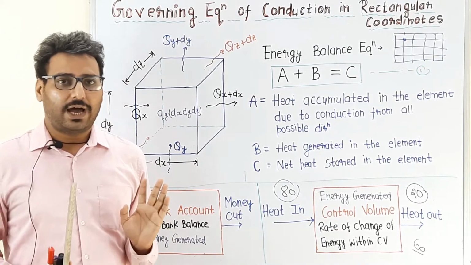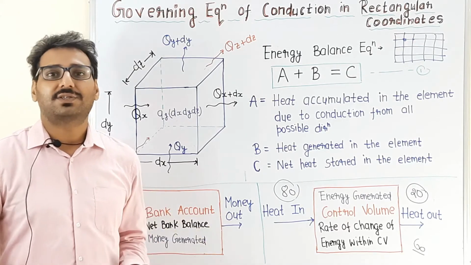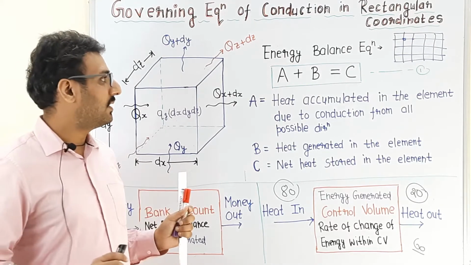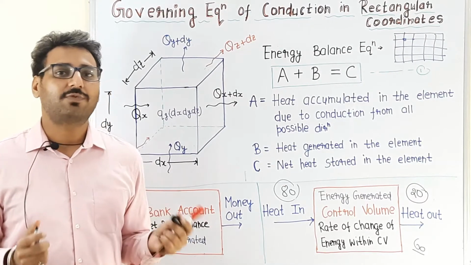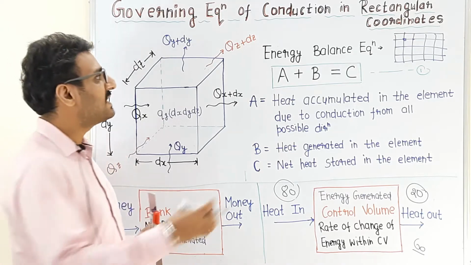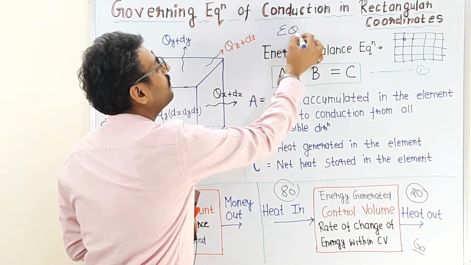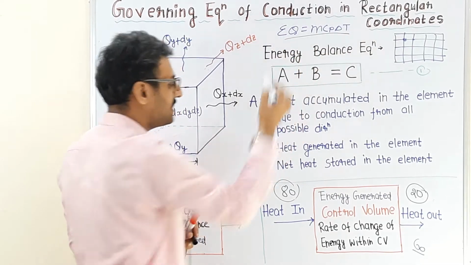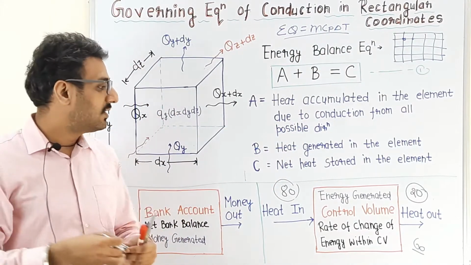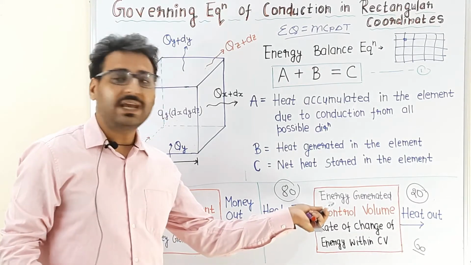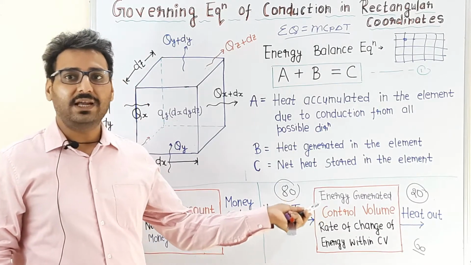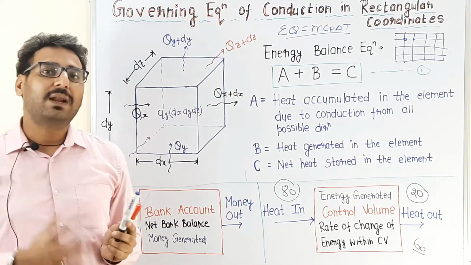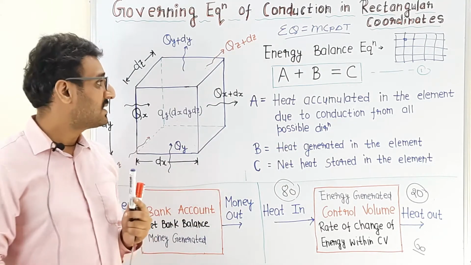As I already told you in the previous lectures, all our derivations in this subject start from the energy balance, which is sigma q equals m cp delta T, which means whatever heat is transferred to any control volume and stored by it will increase its internal energy. This is the basic principle behind all the equations in the subject.